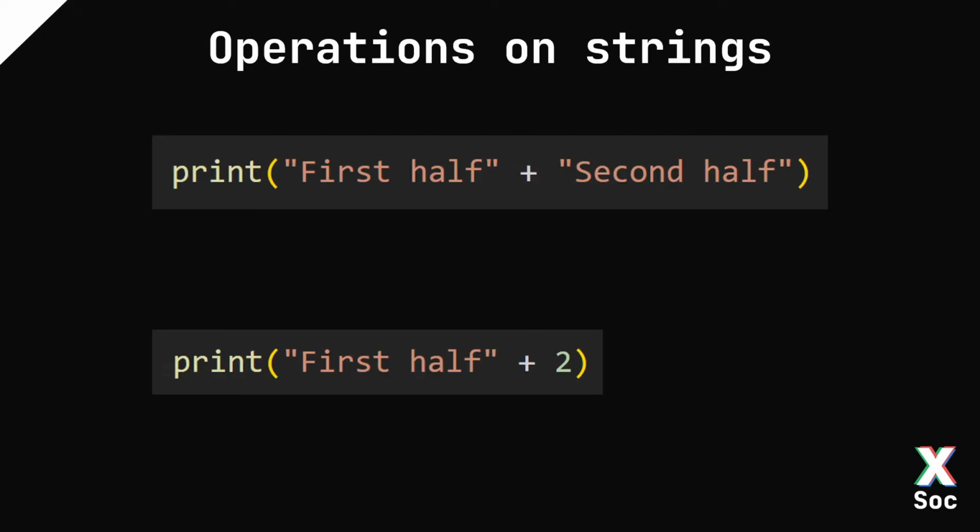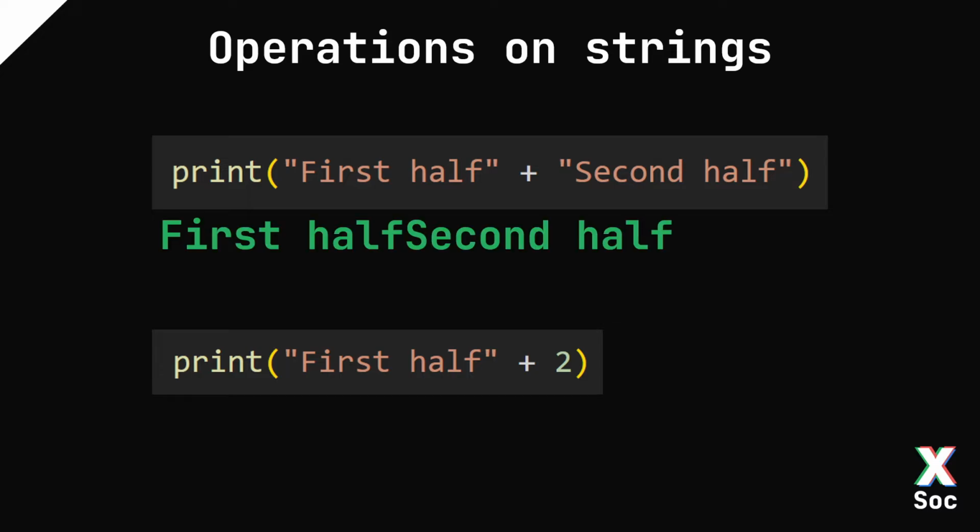You can also perform operations on strings. So for example, if I add 2 strings together, it combines them into one. The more common term is called concatenation, so like so. You can see that because we don't have any spaces inside the strings themselves, first half and second half kind of mush together, and there's no space between the 2 words here.